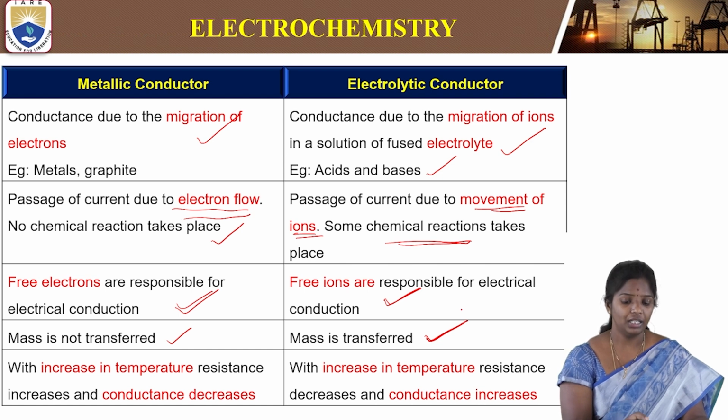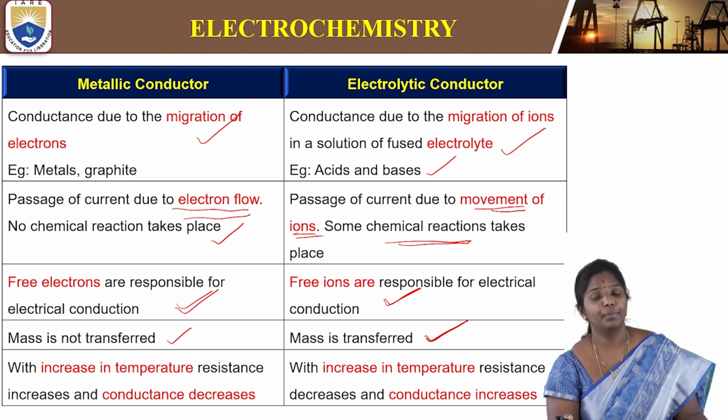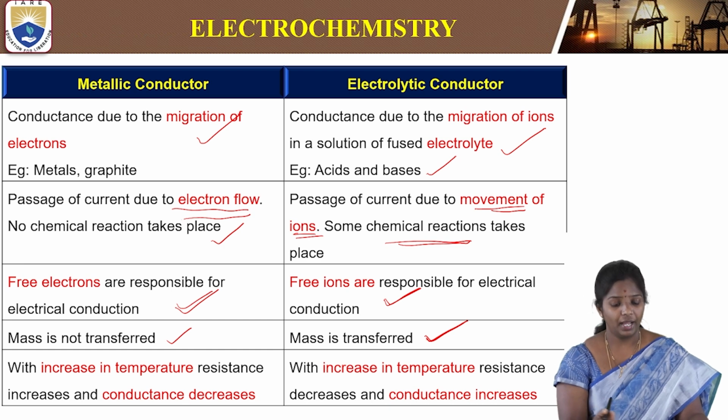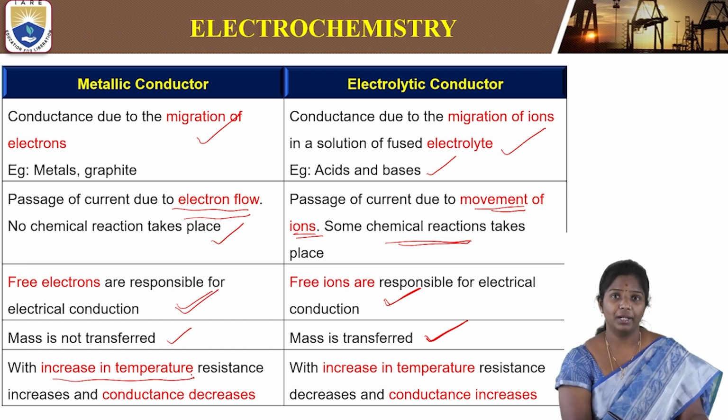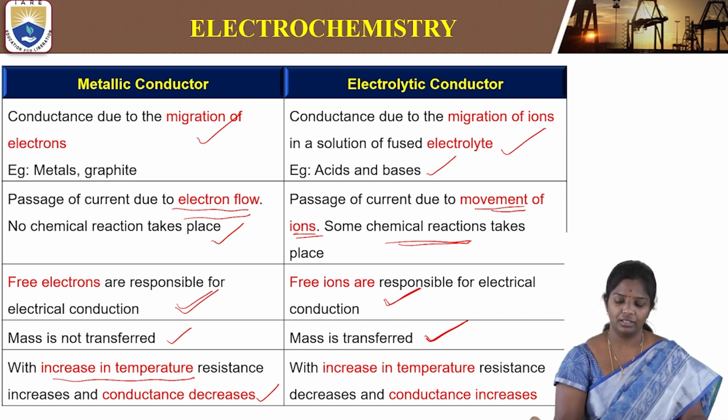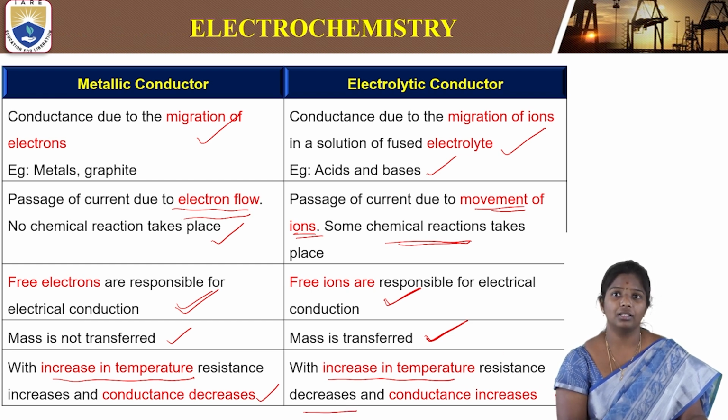Then there is a factor like temperature. With an increase in temperature for metals, there is an increase in the resistance, so the resistance increases and the conductance decreases. It is the inverse in the case of an electrolytic conductor. That is, with an increase in temperature, the resistance decreases and the conductance increases.